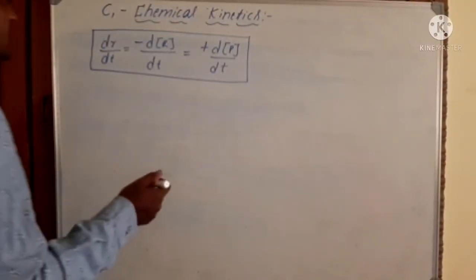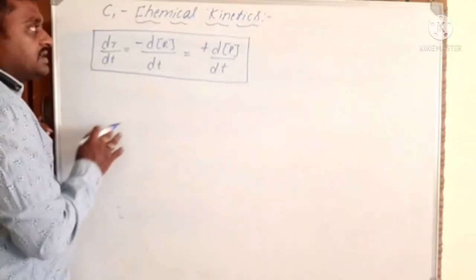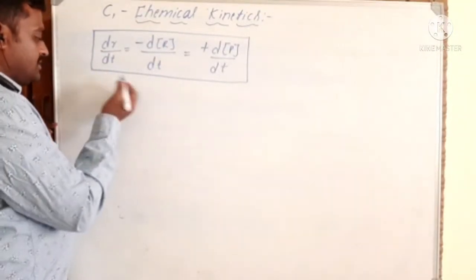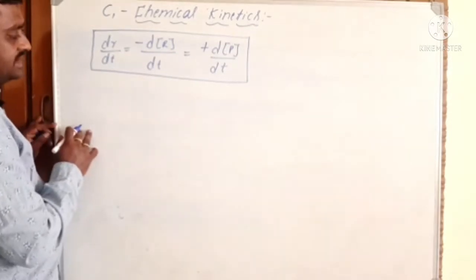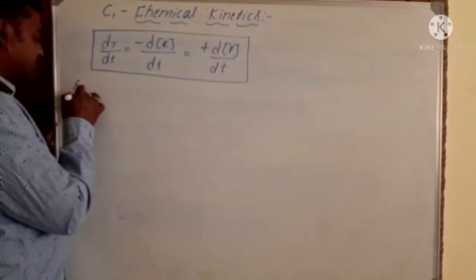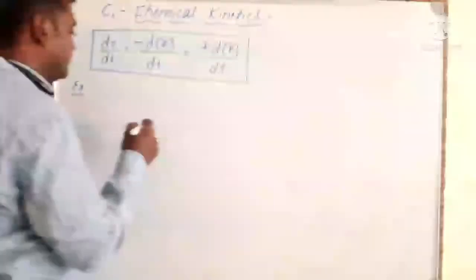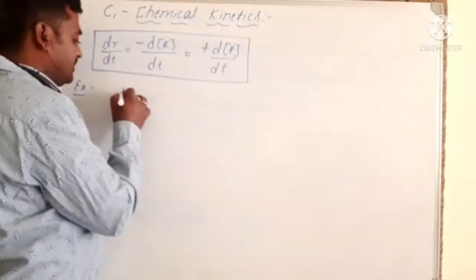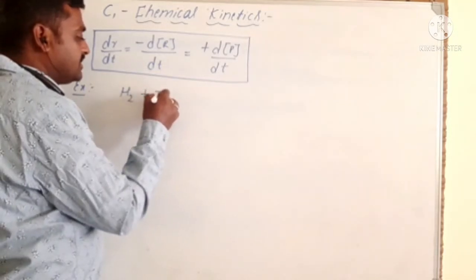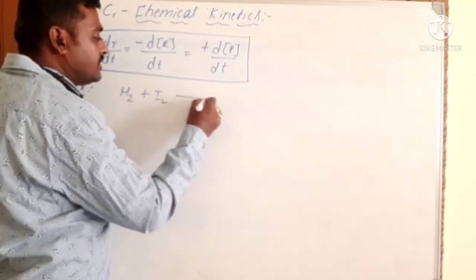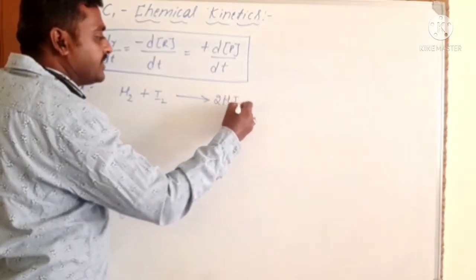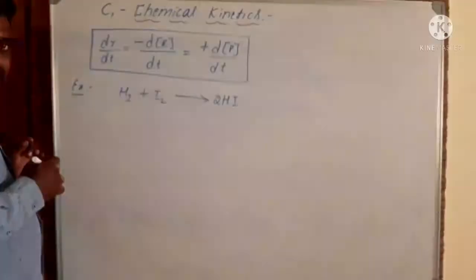Now we can write some reactions in terms of the rate of a reaction. For example, consider H2 plus I2 gives 2HI.